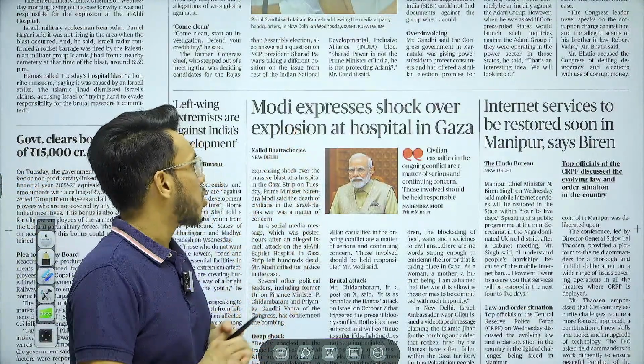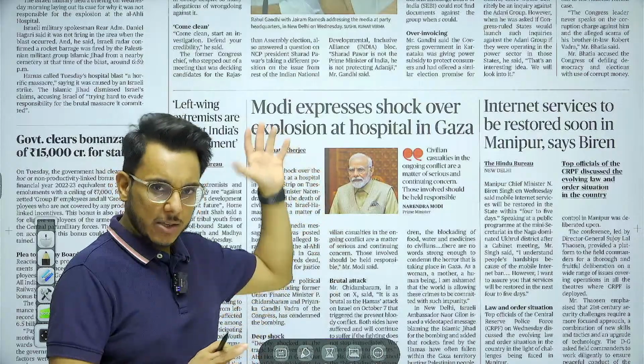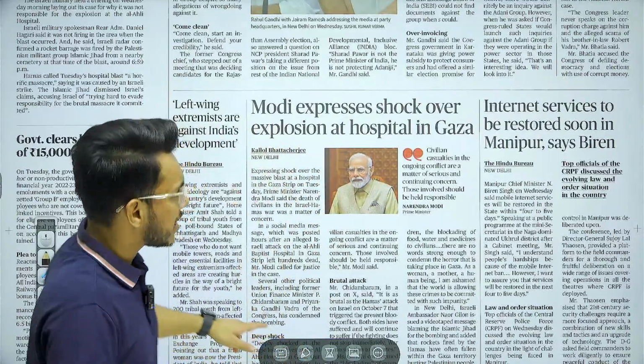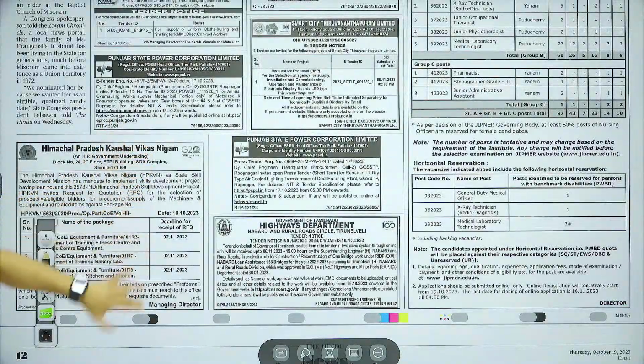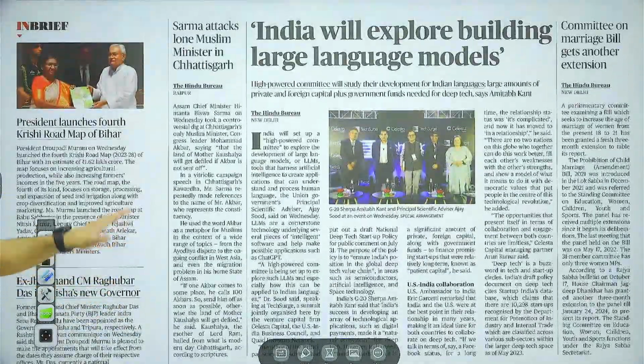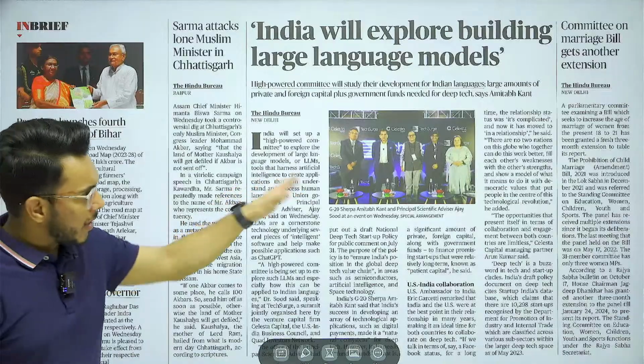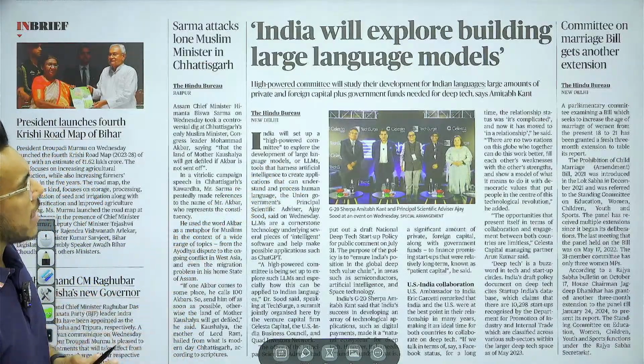Modi expresses shock over explosion at hospital in Gaza. This is a first page article, which we have already discussed. Then moving on, BJP not in panic in MP. Again, nothing much important. Then these tenders etc. come. India will explore building large language model. We'll take this article for the examination.